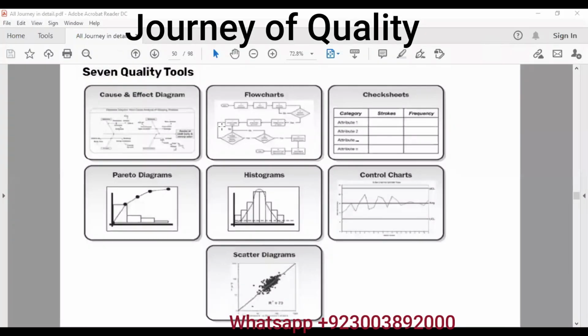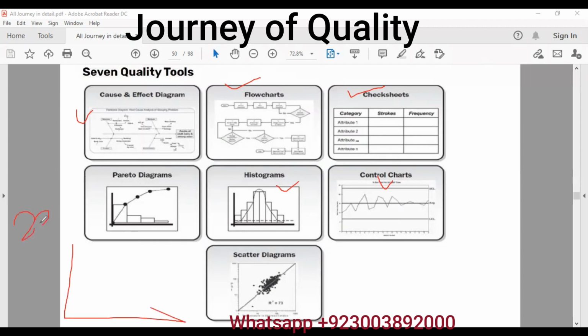We have seven tools of quality, the famous seven tools. Cause and effect diagram, Ishikawa or fishbone diagram, we already discussed. Flow chart shows the flow of the process. We already discussed check sheets, where we count the number one, two, three. We already discussed control charts and histogram.